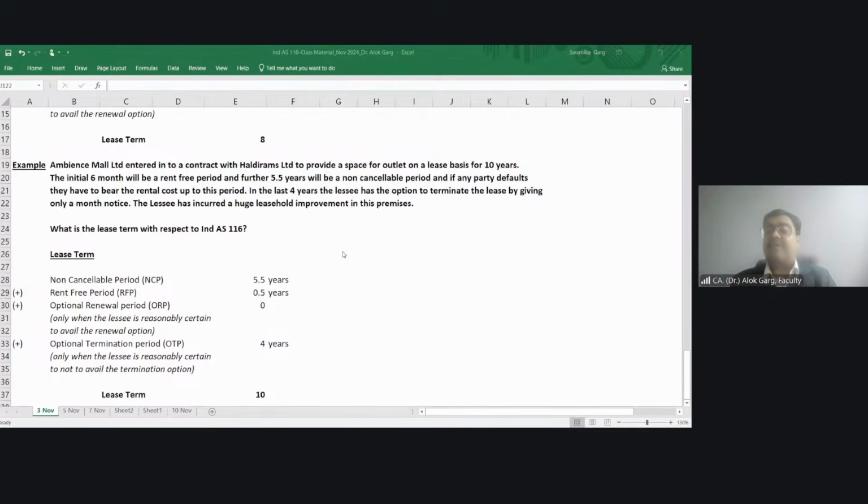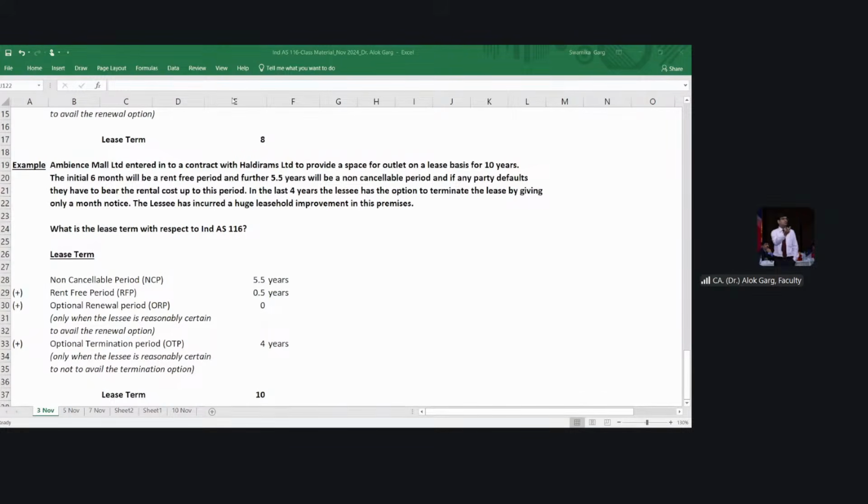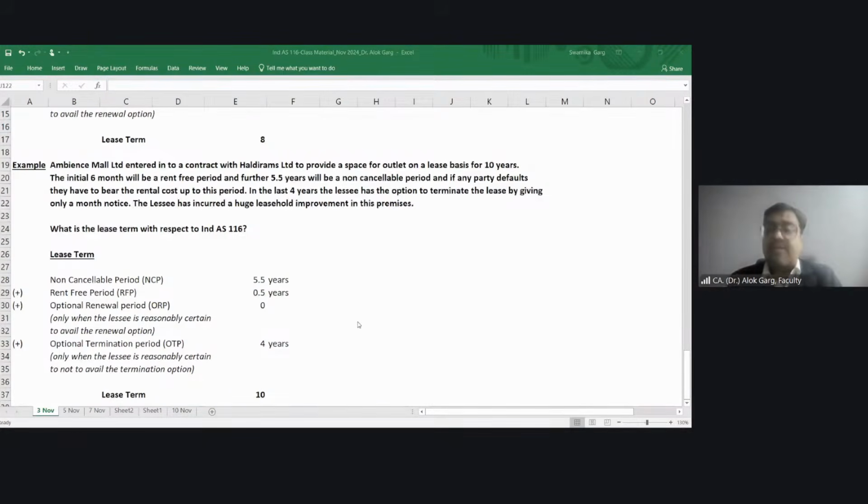You are absolutely right, Saminathan and Karthik. Yes, there is a reasonable certainty lessee is not going to avail the termination option. Why? Because lessee has done a huge leasehold improvement in this premises. And if lessee will terminate and will move to another space, lessee has to incur, it is a sunk cost. Lessee has to again incur the leasehold improvement cost, right? So that is why there is a reasonable certainty that lessee is not going to avail the termination option.